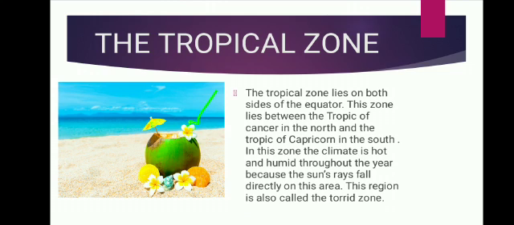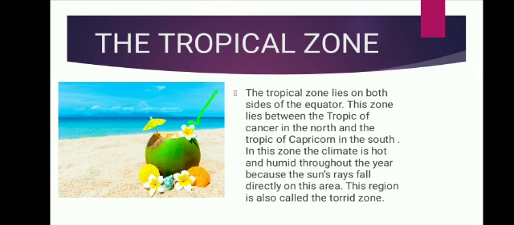So the sun rays are directly on this zone. So it will be very hot and humid throughout the year. Throughout the year means over a year, over a long period of time. So that is called the tropical zone. The climate of the tropical zone is hot and humid.